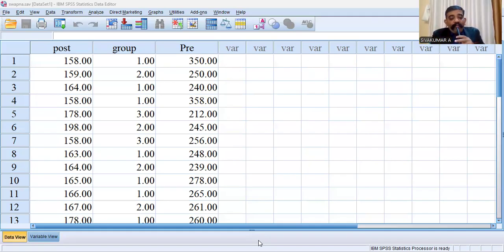Then, what is meant by a covariate? A covariate is a variable that is related to the dependent variable which you can't manipulate, but you want to account for its relationship with the dependent variable. I may repeat that once again. A covariate is a variable that is related to the dependent variable which you can't manipulate, but you want to account for its relationship with the dependent variable.